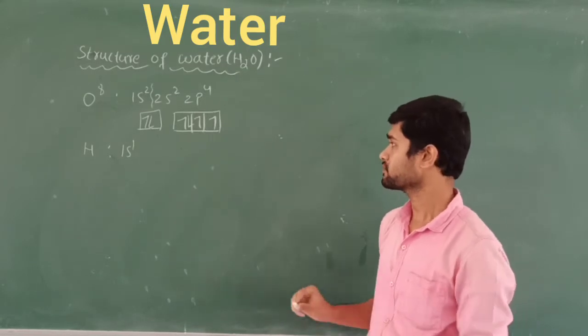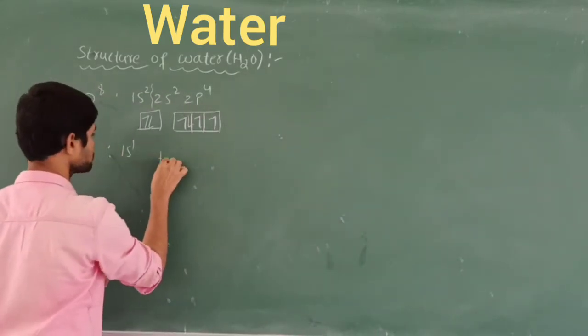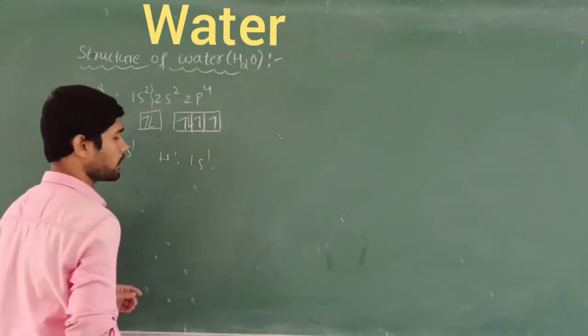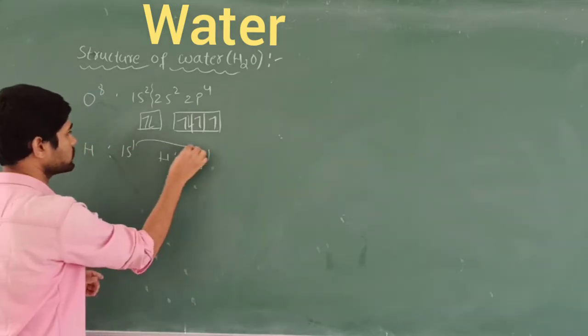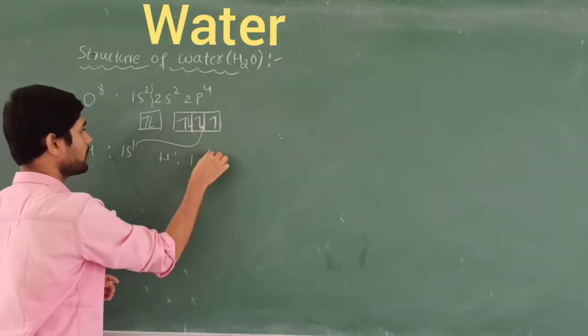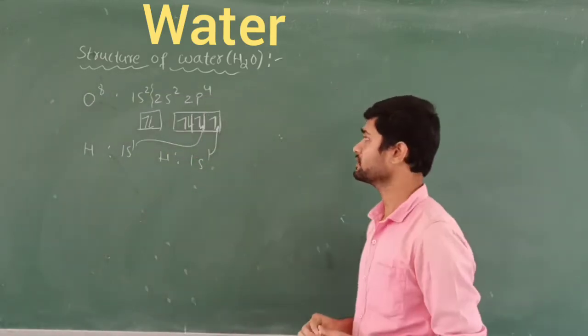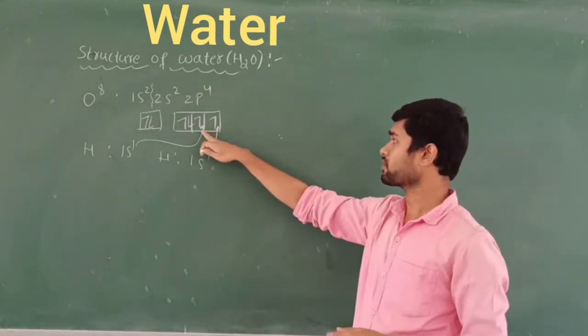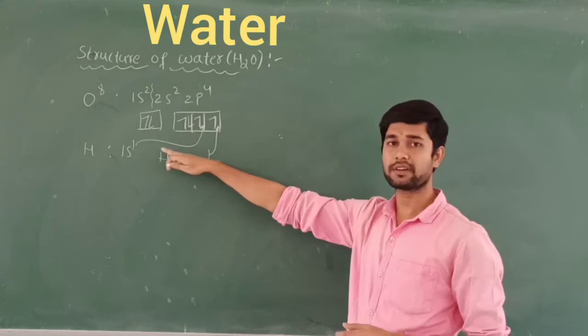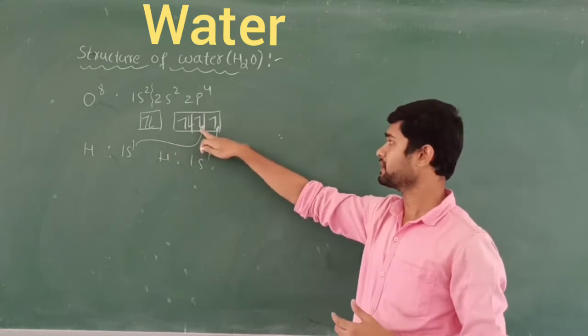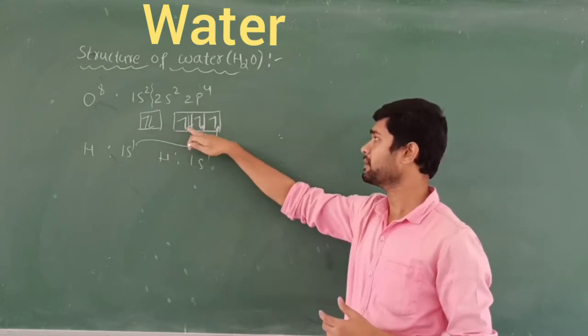So what happens? These two hydrogen atoms give their electrons towards this orbital and this orbital. This is called py, this is called pz orbital. Now they are going to become paired electrons. After this hydrogen donates one electron, that becomes a pair, and this is a pair. These are already paired here.